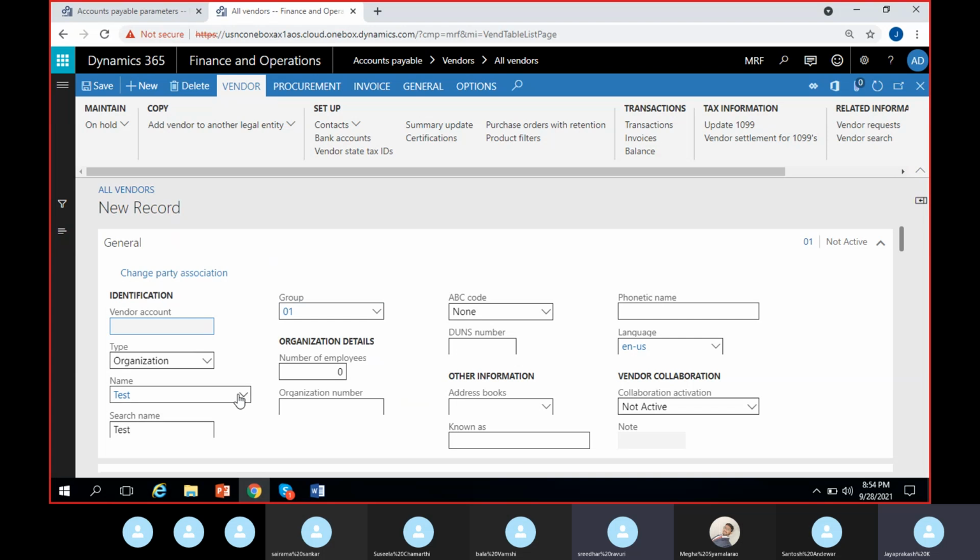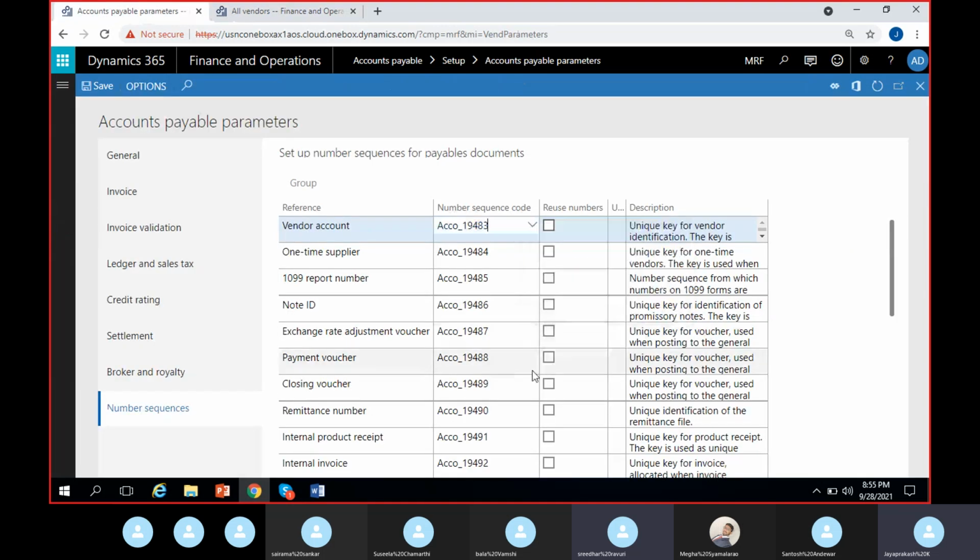Seems like some issue here, but normally we'll get this empty field like here. You have entered the name, right? In the same manner, you can enter the vendor account number here, like vendor 001, vendor domestic 001, vendor domestic 002. As you wish, you can follow a pattern. Normally they'll have 10 or 15 vendors and they'll keep it in an Excel file and import it. There is a process for importing the master data. This is called vendor master data. So for importing all these things, we normally have a process. Or else normally when you create, you should get that blank field, but I'm not sure why it's not showing up here in this version.